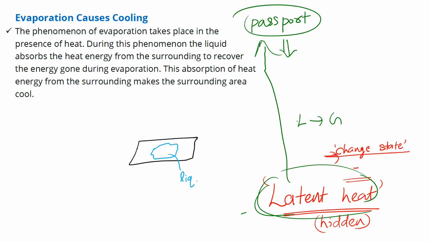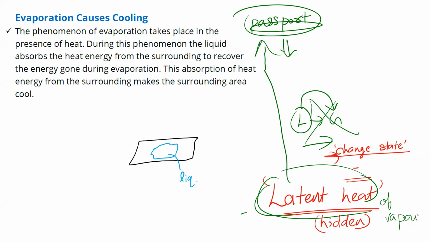Here, don't think of state as in country; I am talking about the state of matter. Whenever one state of matter needs to change to another, latent heat serves as the passport itself. So without latent heat, no change of state happens. With latent heat, it can easily change. Clear? So what is latent heat? It is the extra heat absorbed by particles to change their state. Now when we go from liquid to gas, it is known as what? Latent heat of vaporization. We have already covered this. You can revise that previous portion, watch the video, refer to the PDF notes, whatever, or read the textbook.